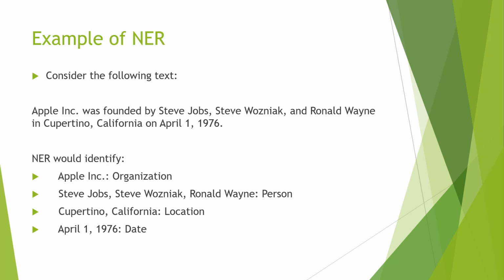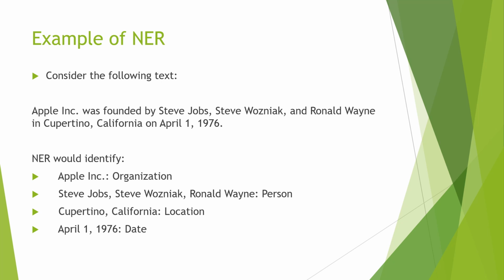Let us consider this example text. Apple was founded by Steve Jobs, Steve Wozniak, and Ronald Wayne in Cupertino, California on April 1, 1976. From this given text, we can identify named entities. There are two steps in this process. First, it detects the named entities.